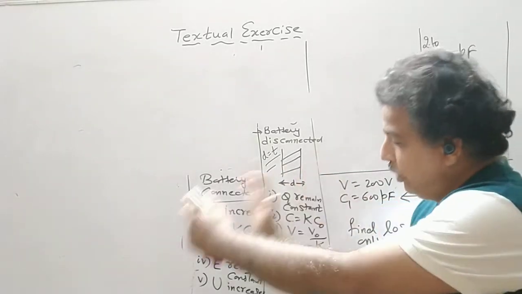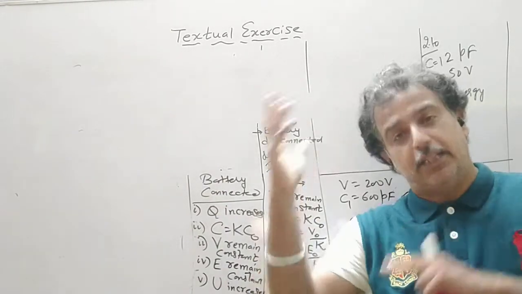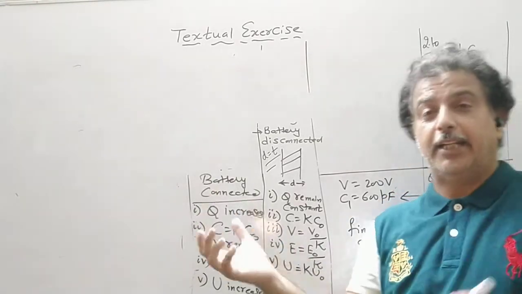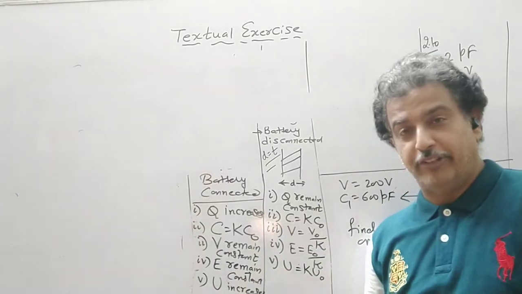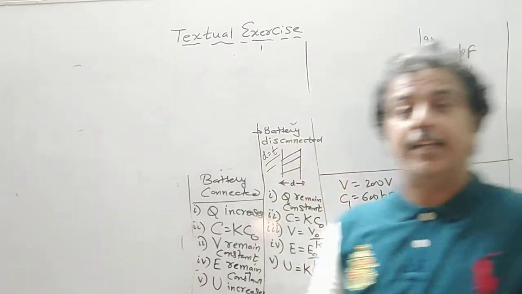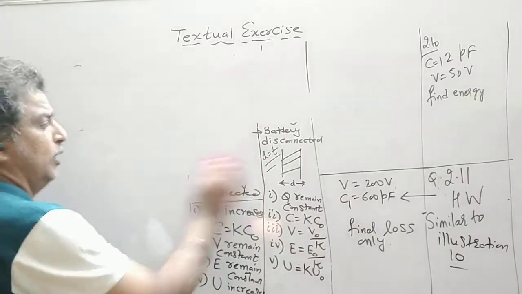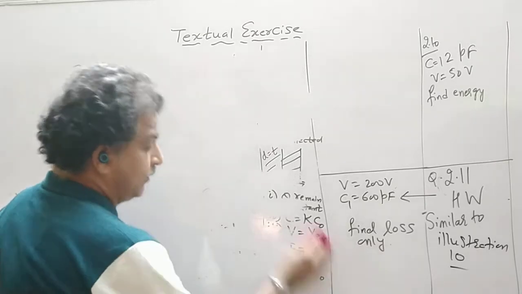So again 2 tables for this, that we will do in MCQ. Then there are other cases when the battery is connected and D is changed, again new differences. Battery disconnected and D is changed. So another 2 cases. So overall there are 6 situations. We will discuss all these things.